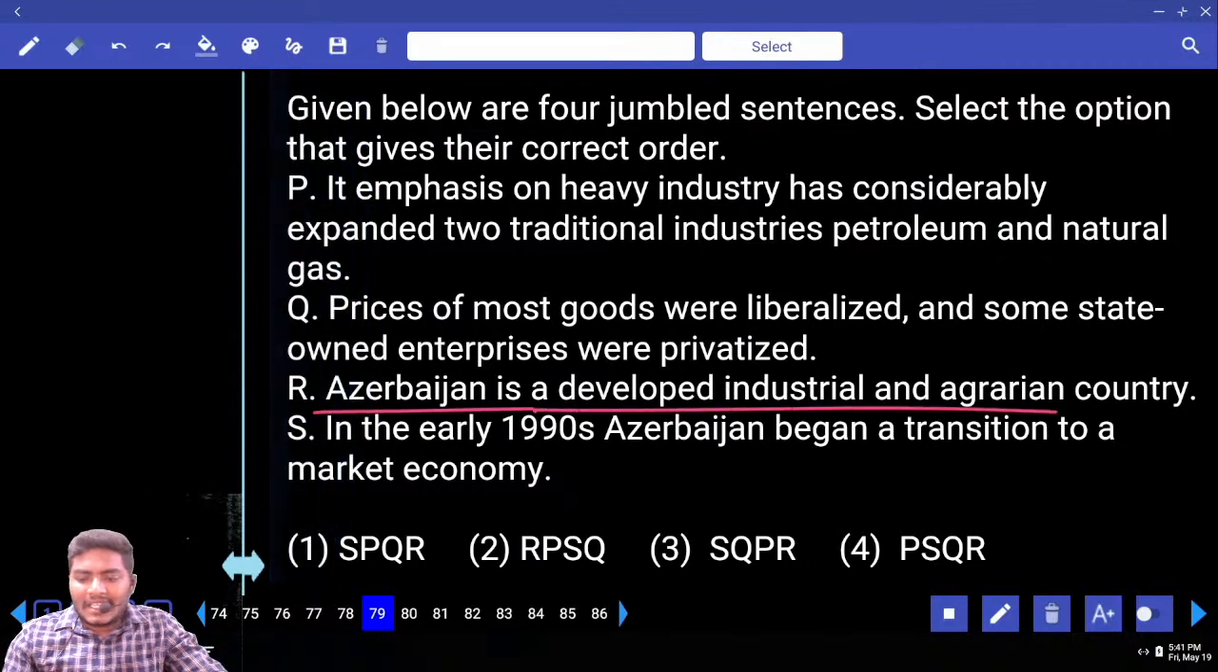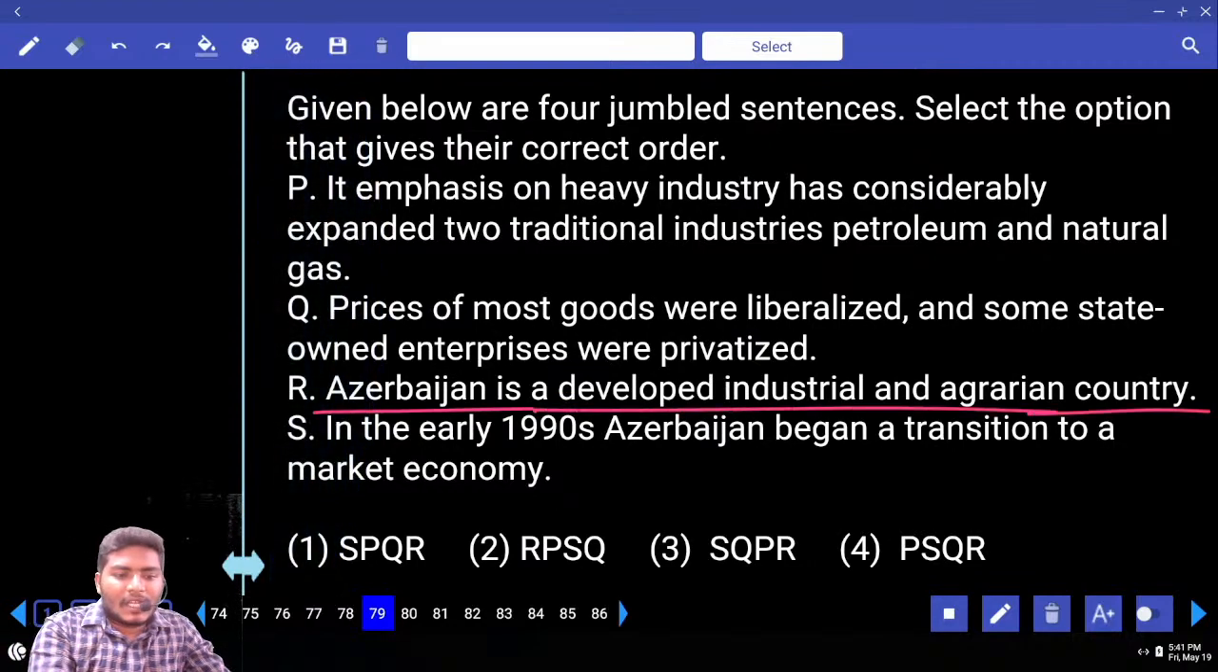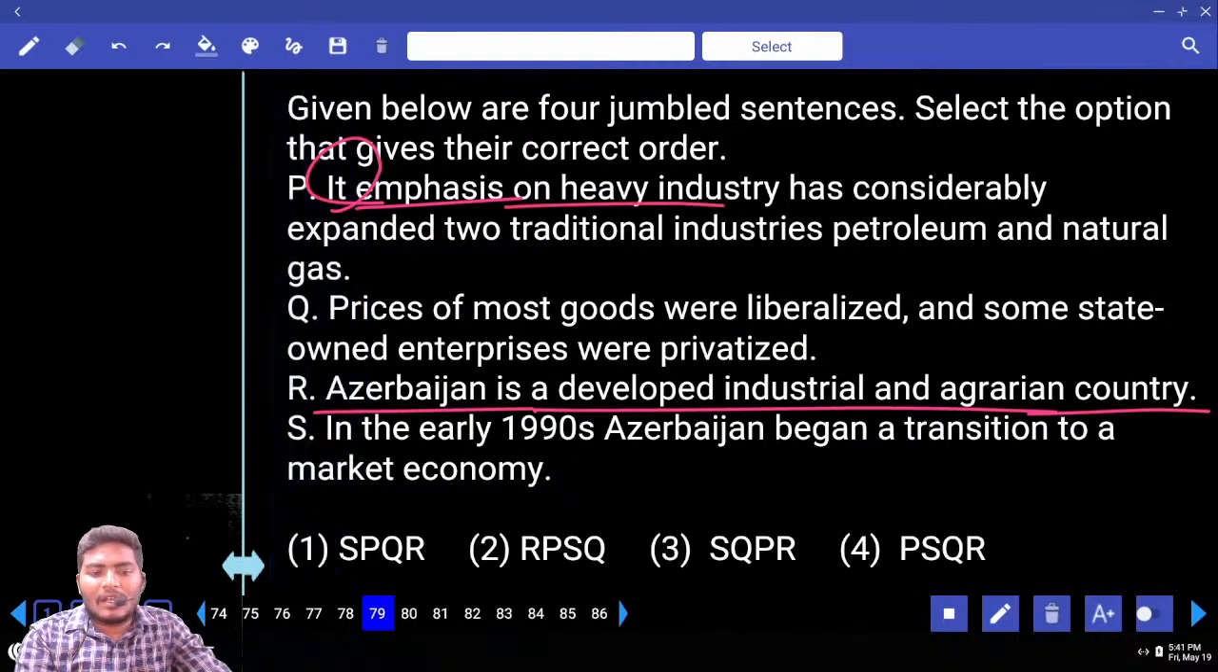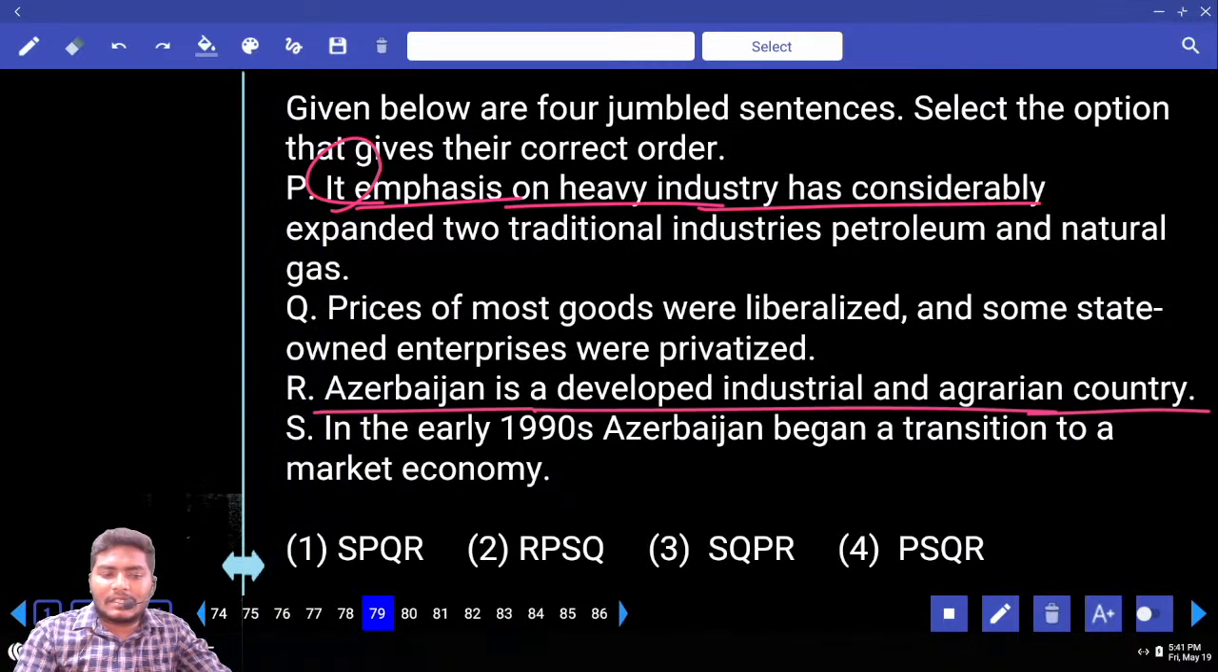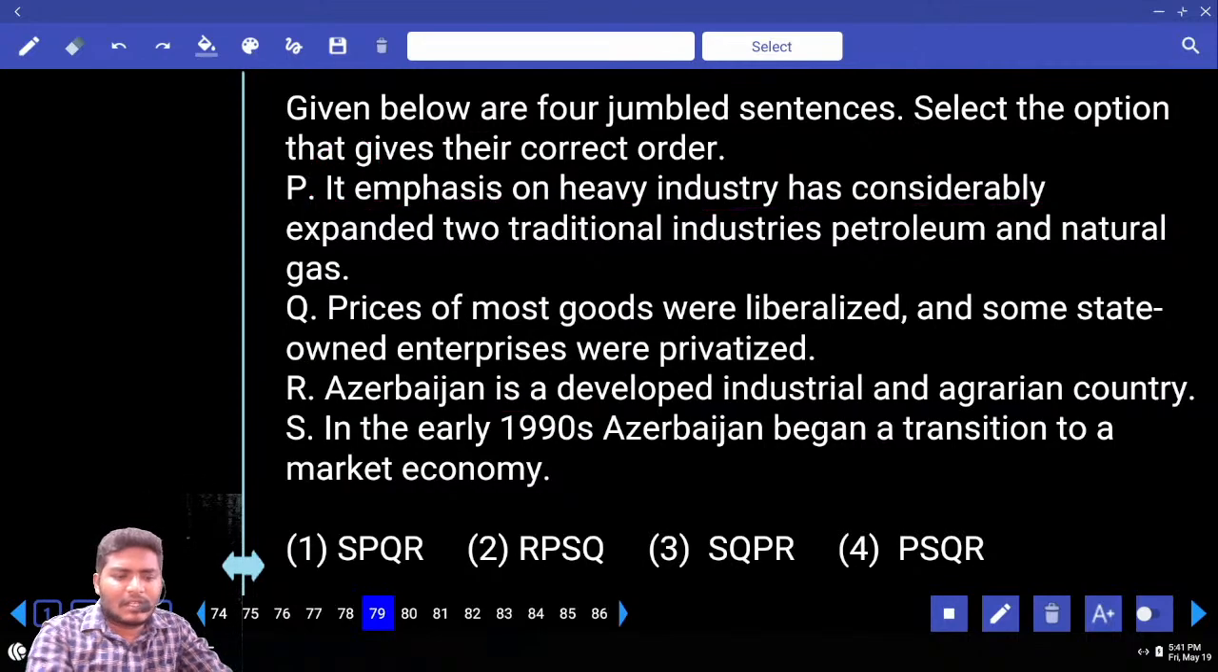Azerbaijan is a developed industrial and agrarian country. It emphasizes, actually not emphasis, it emphasizes on heavy industry, has its emphasis, not it emphasizes, its emphasis. Don't use apostrophe S, directly use S.